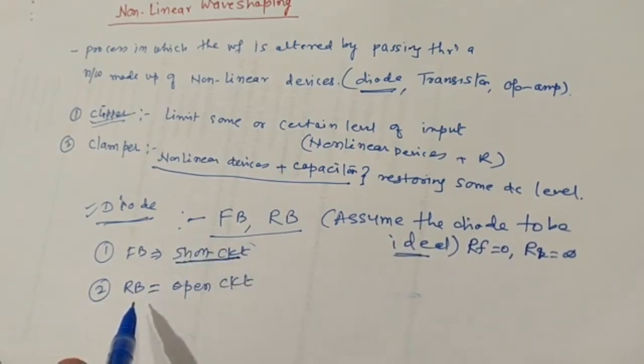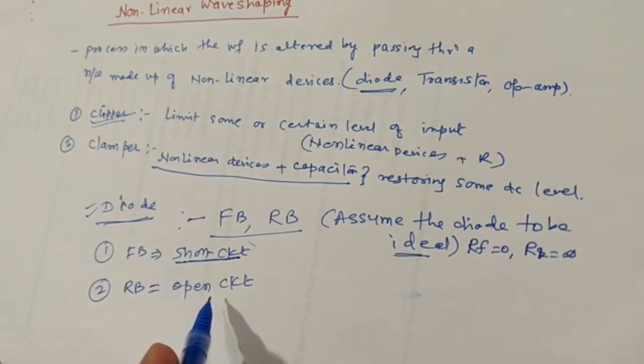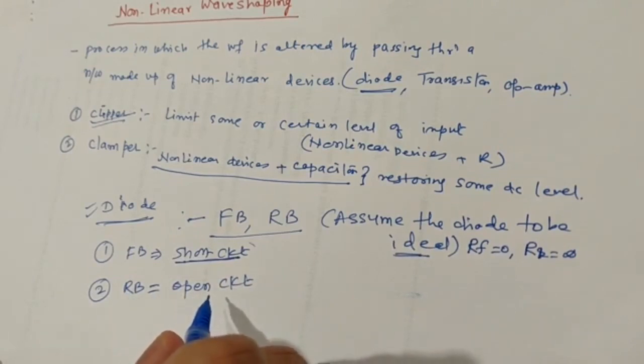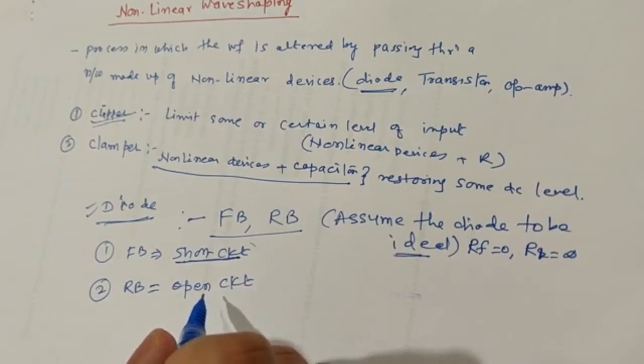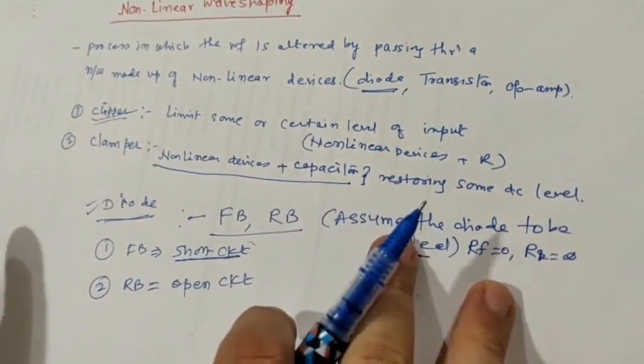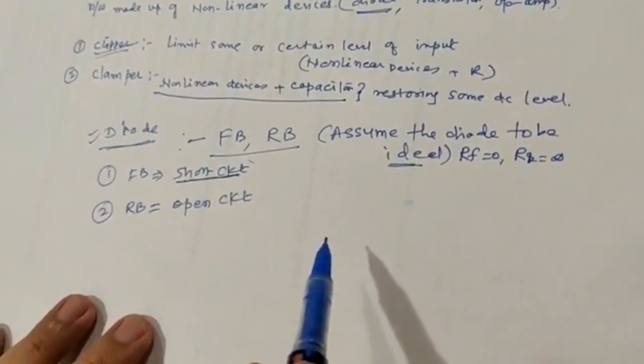In reverse bias no current flows, and therefore the reverse bias diode is equivalent to an open circuit where current becomes 0. So these are the two things that you need to remember while analyzing the circuits that we will be looking at.